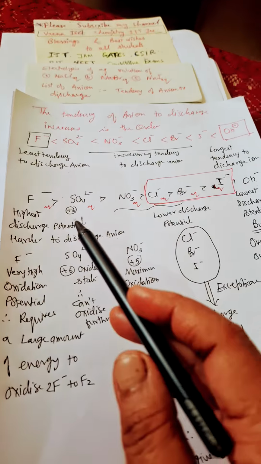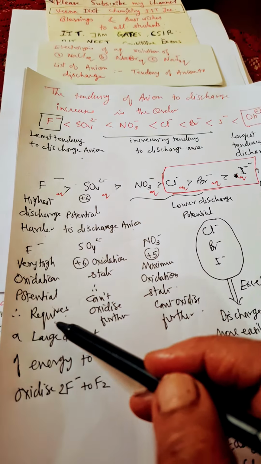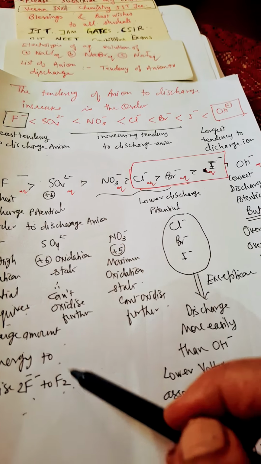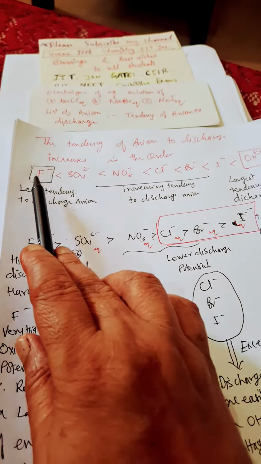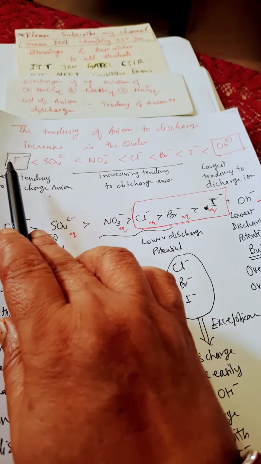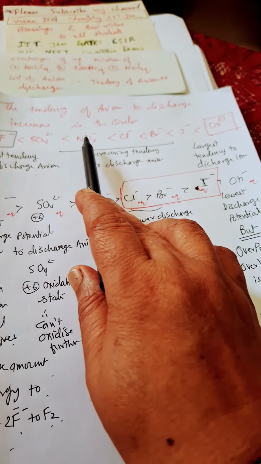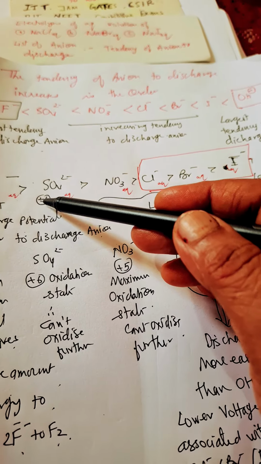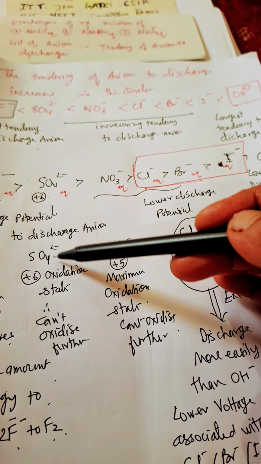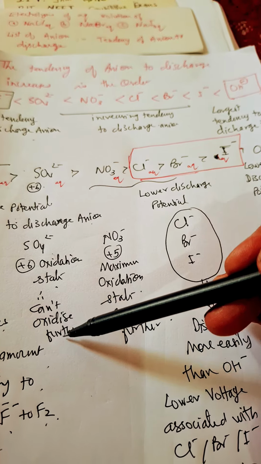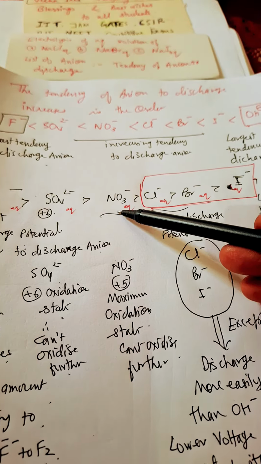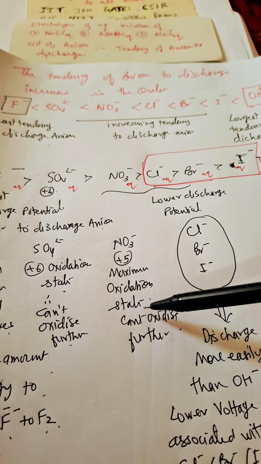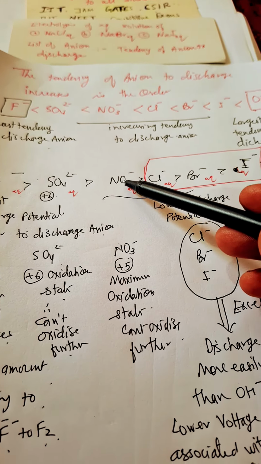Here, for example, F negative has a very high oxidation potential and requires a large amount of energy to oxidize two F negative to F2. That is why it has the least tendency to discharge. Followed by sulfate ion and nitrate ion. Why sulfate and nitrate? Here in sulfate ion, sulfur is in +6 oxidation state, which is the maximum oxidation state, so it cannot oxidize further. Like that, nitrate ion has +5 oxidation state and it cannot be further oxidized. Okay, so it is also out.